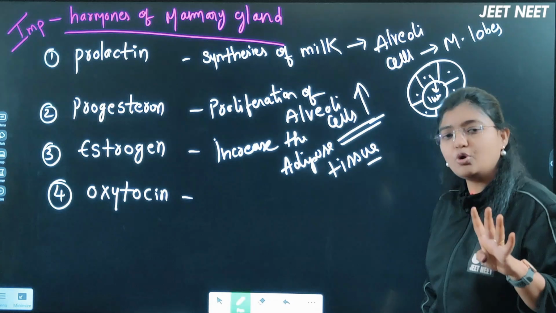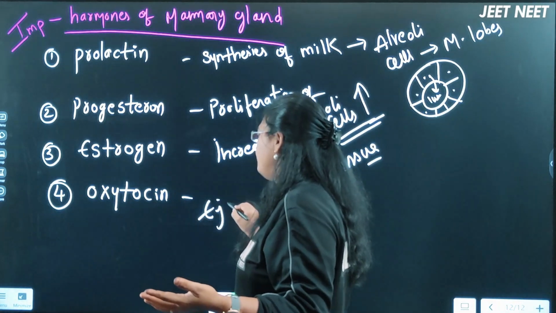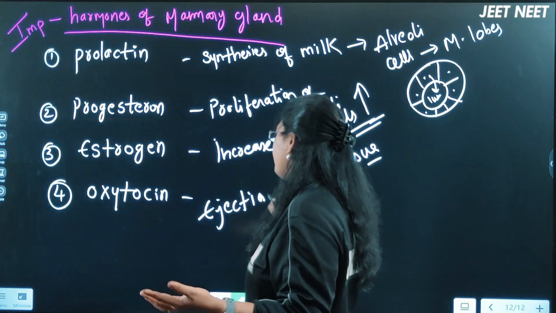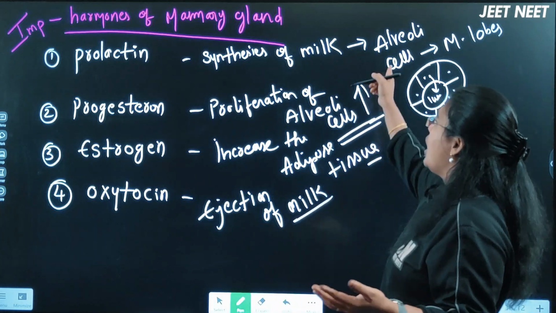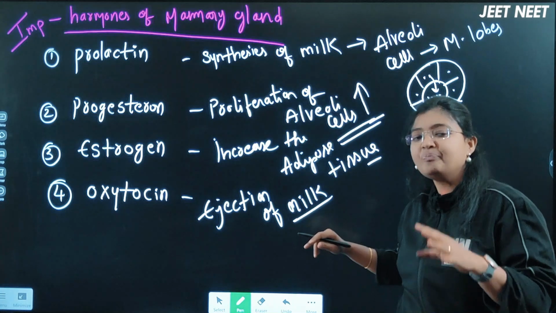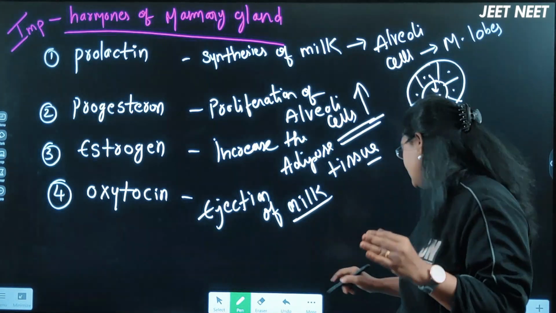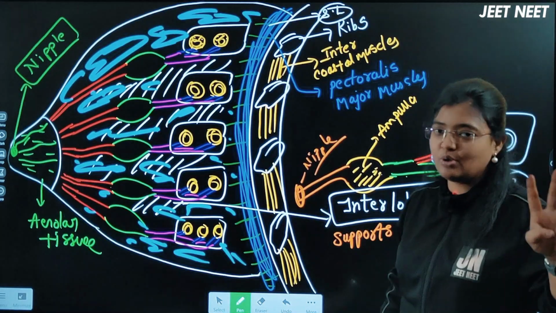And the last hormone, calling it as oxytocin. Everyone is aware about that one, right? So which is helpful for the ejection of the milk, right? Whatever the milk which is synthesized in the alveolar cells, that is because of prolactin beta, it will be stored in the lumen of alveoli also. If it is excess, it is there in the lactiferous duct. Understand these 4 hormones carefully here, no?